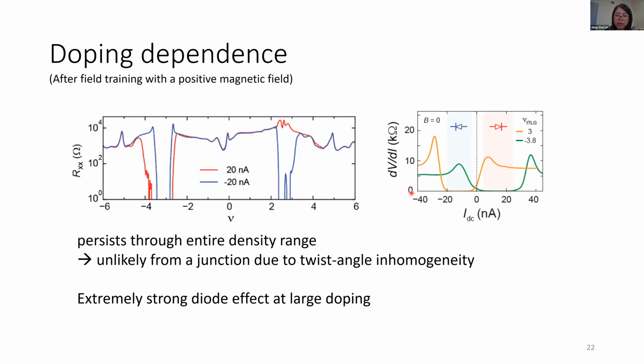And also, we find that the diode effect is the strongest at large doping. Here, we take a look at the IV curve taken at large electron and hole doping. We can see that in this case, the superconducting diode effect is so strong that both critical currents have moved to the same direction, which means that at zero bias, we actually have a finite resistance, and the system only becomes zero resistance when we apply a small finite DC bias. This demonstrates an extremely strong, robust superconducting diode effect.